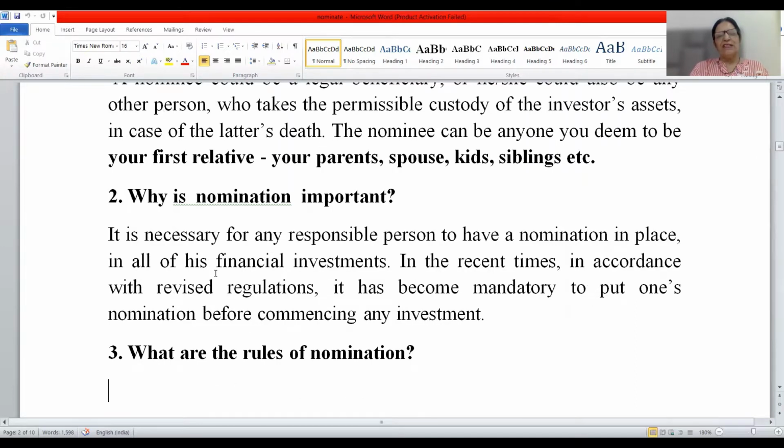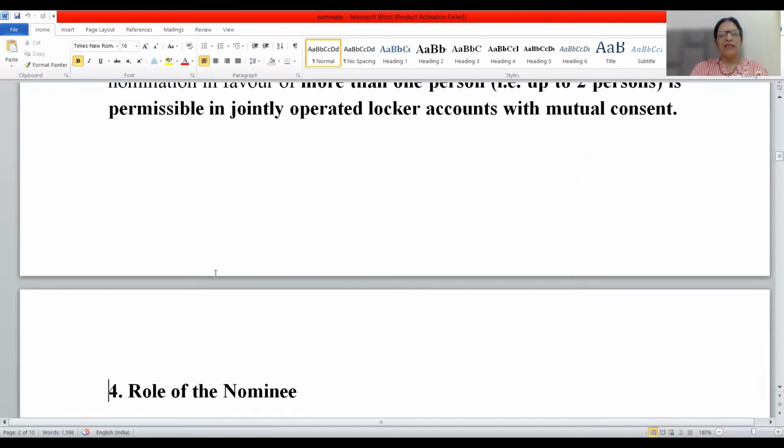It is necessary, friends, for any responsible person to have a nomination in place in all of his financial investments. Whatever investment he is going to make, whether it is FDR or mutual funds, or he has taken a certain policy, every time, friends, he has to furnish the details regarding nominee. In recent times, in accordance with the revised guidelines, it has become mandatory to put one's nomination before commencing any investment. So let us know now, friends, what are the rules of nomination.